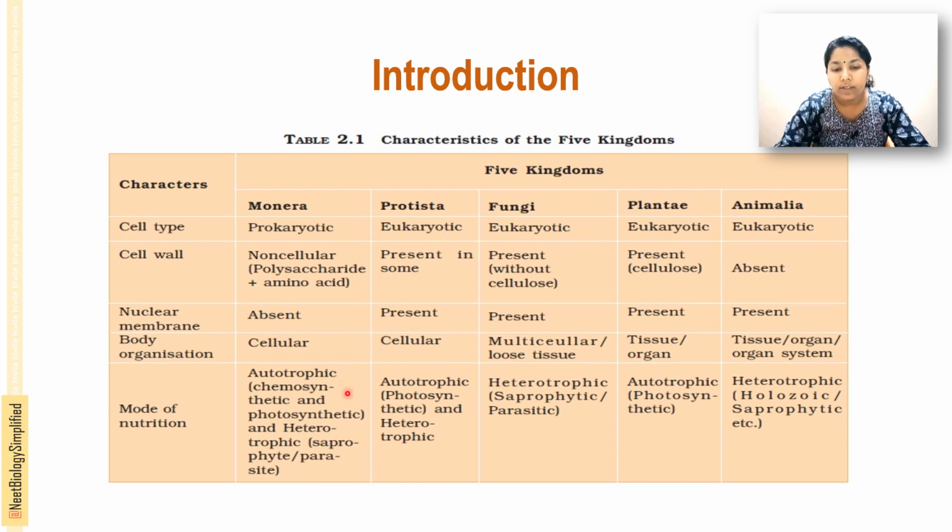In the case of Protista, they are autotrophic, that is photosynthetic, and they are heterotrophic also. The fungi are heterotrophic, saprophytic and parasitic. Then Plantae are autotrophic, with a photosynthetic mode, producing their own food material. Animalia are heterotrophic, holozoic, saprophytic or parasitic. These are the different characteristics of the five kingdoms: Monera, Fungi, Protista, Plantae and Animalia.